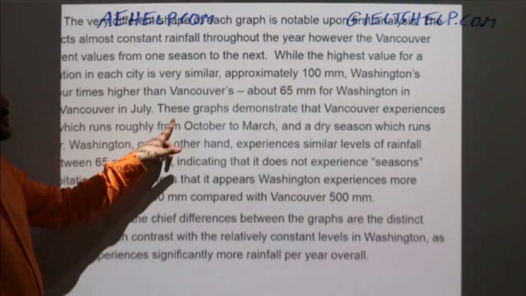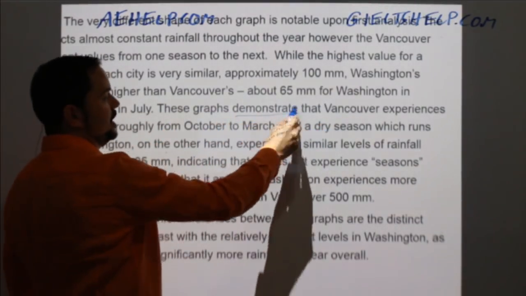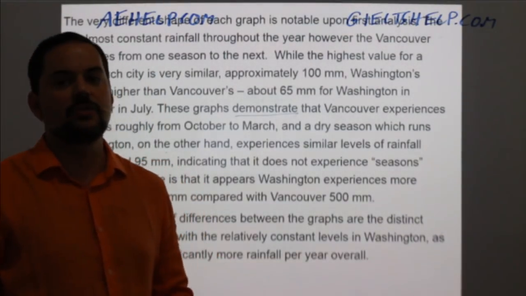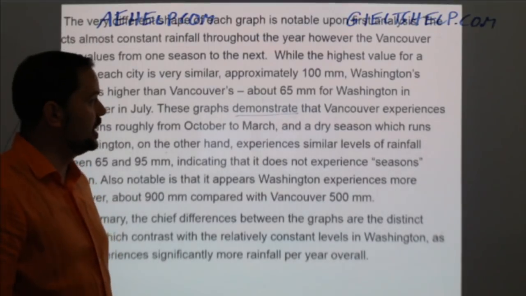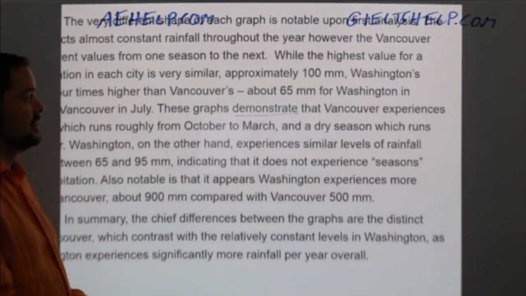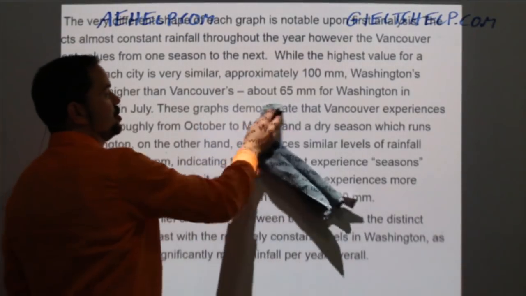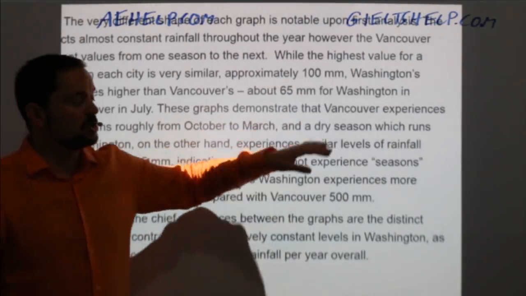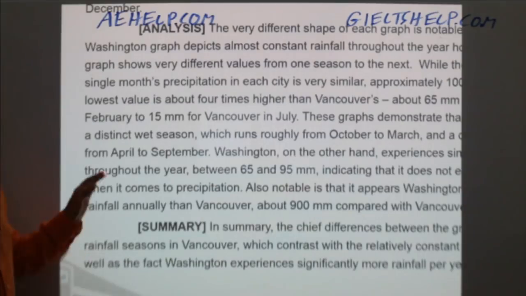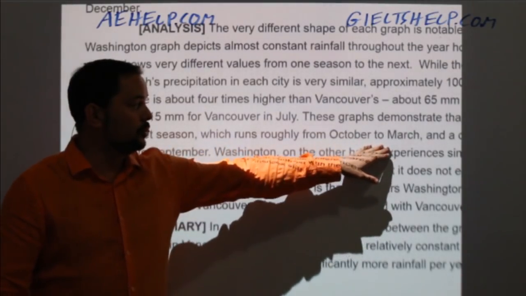These graphs demonstrate that Vancouver experiences... Notice the word demonstrate here. So in task 1, you use the words show, illustrate, depict, demonstrate a lot. So it's a really good idea to know some good vocabulary and some nice synonyms to express that concept of showing. So these graphs demonstrate that Vancouver experiences a distinct wet season, which runs roughly from October to March, okay?